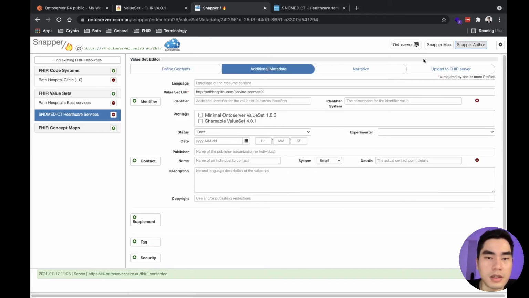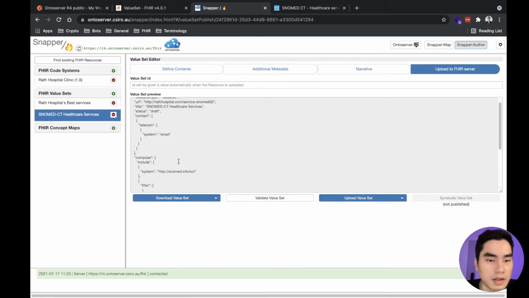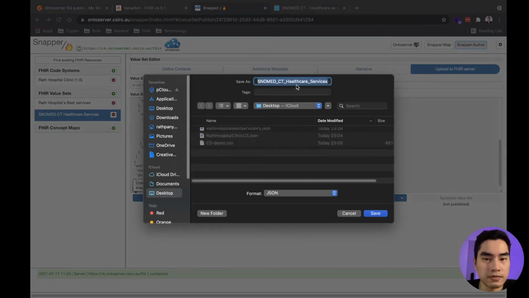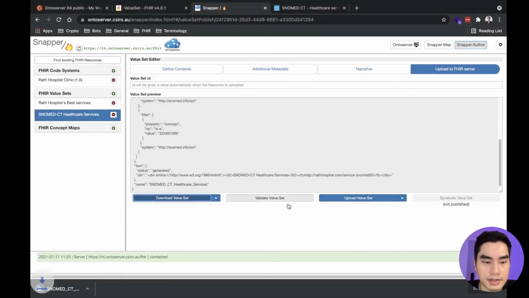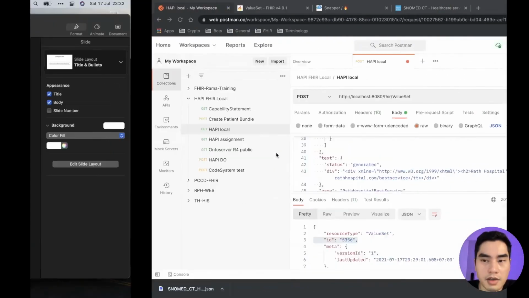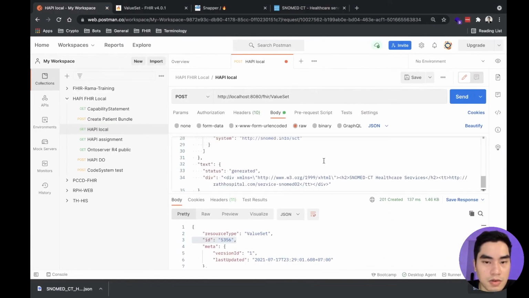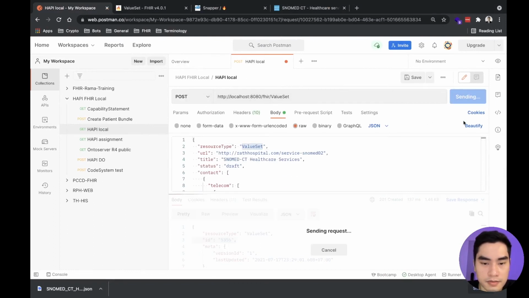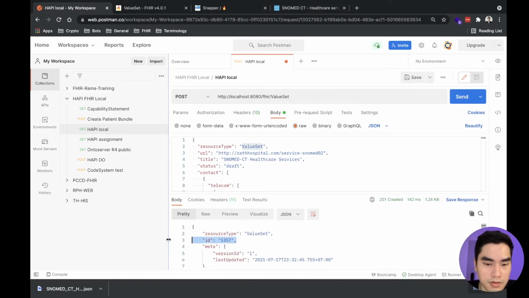No additional data needed, and we get the value set. Yes, save. We will copy it here and send it to our local HAPI FHIR. Send, and we got this.